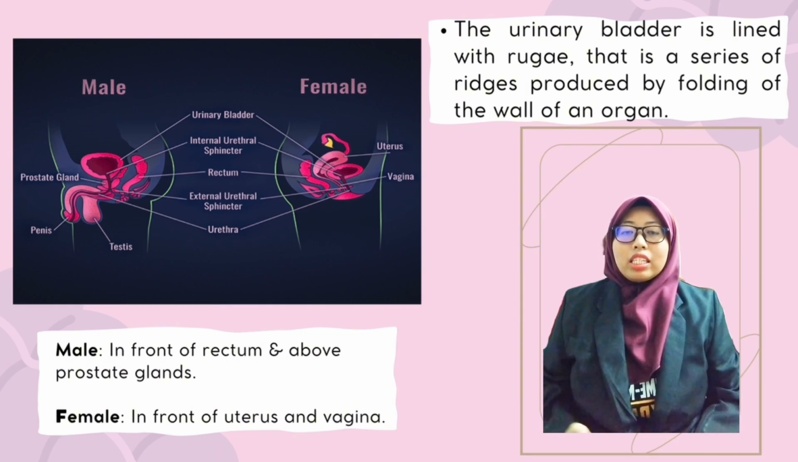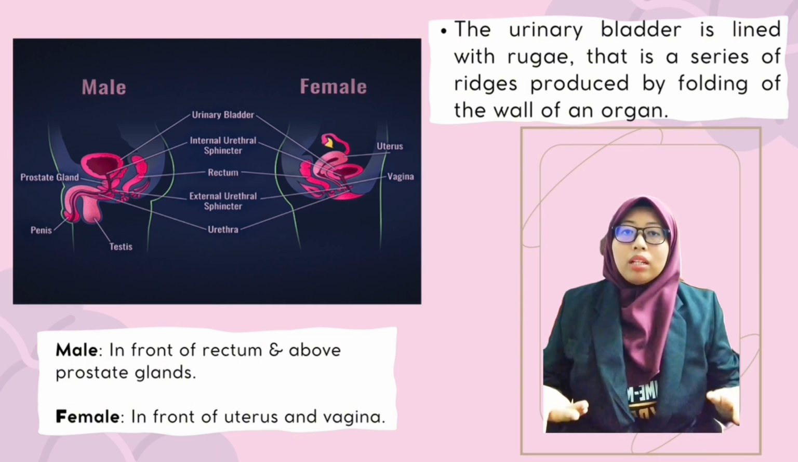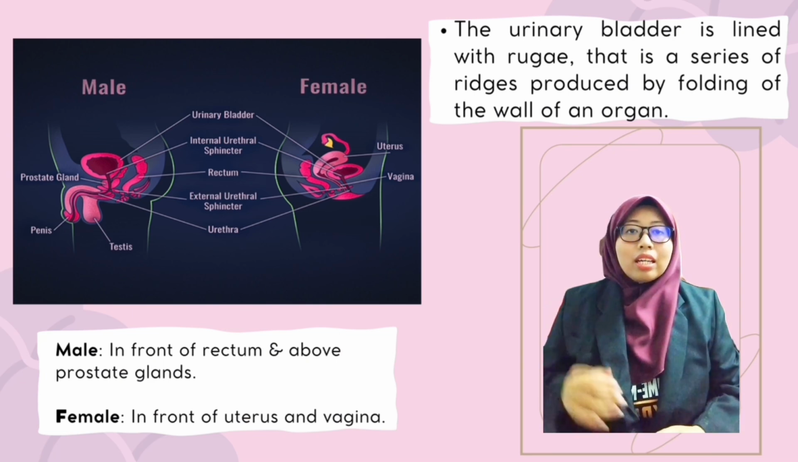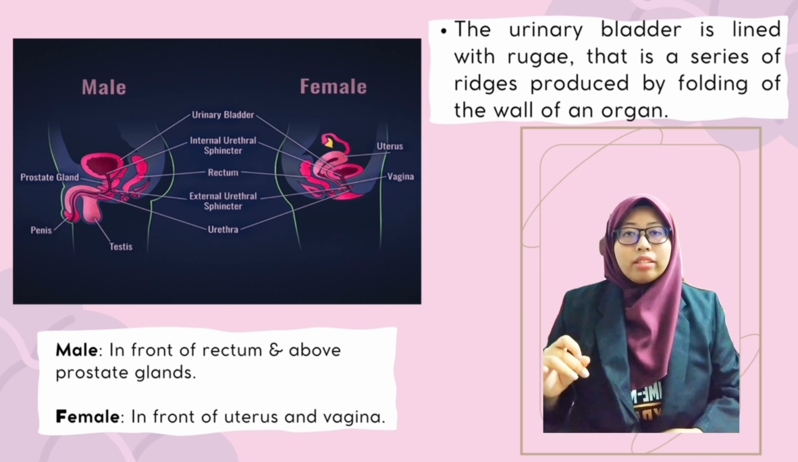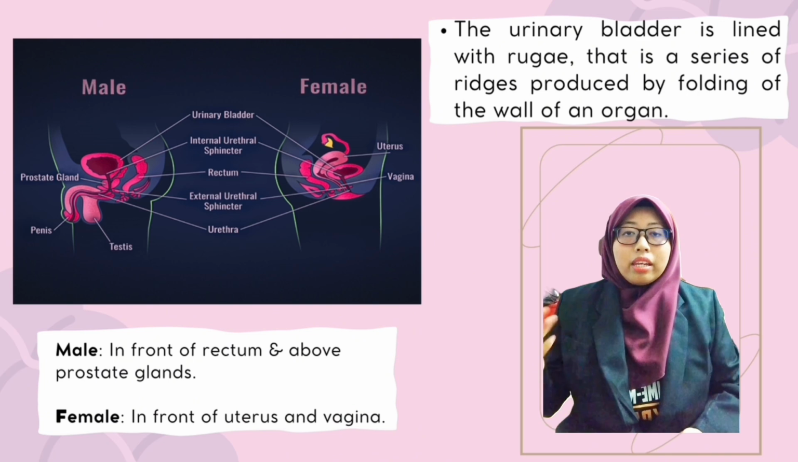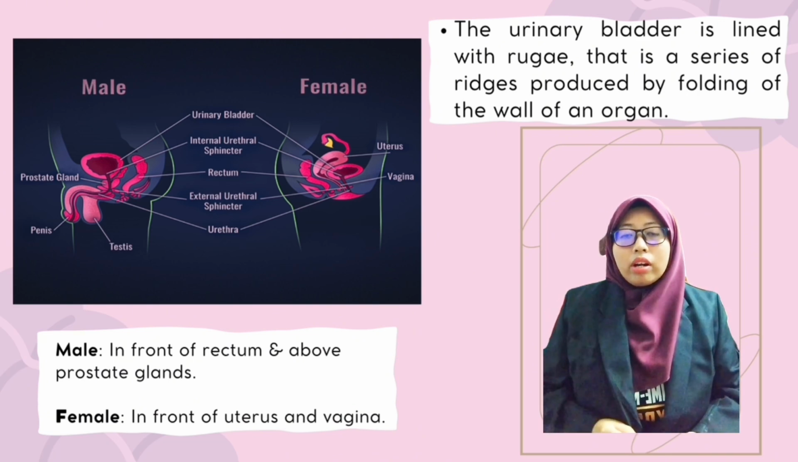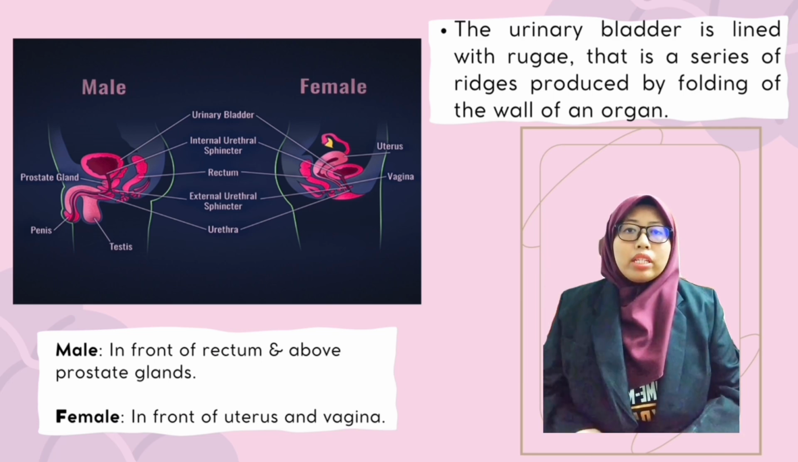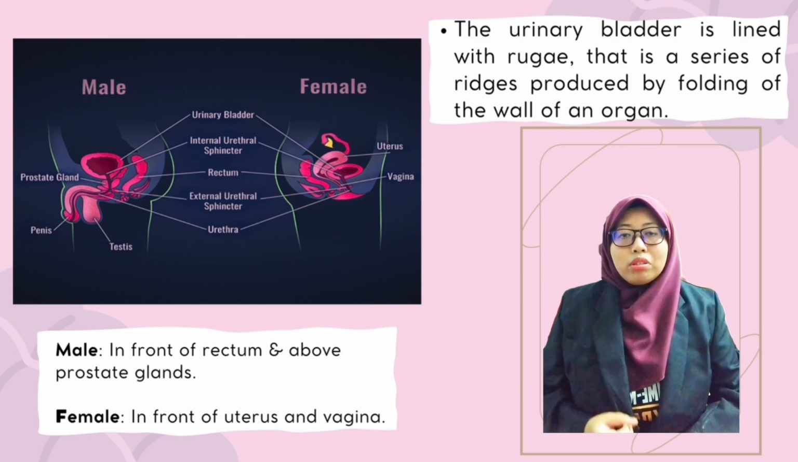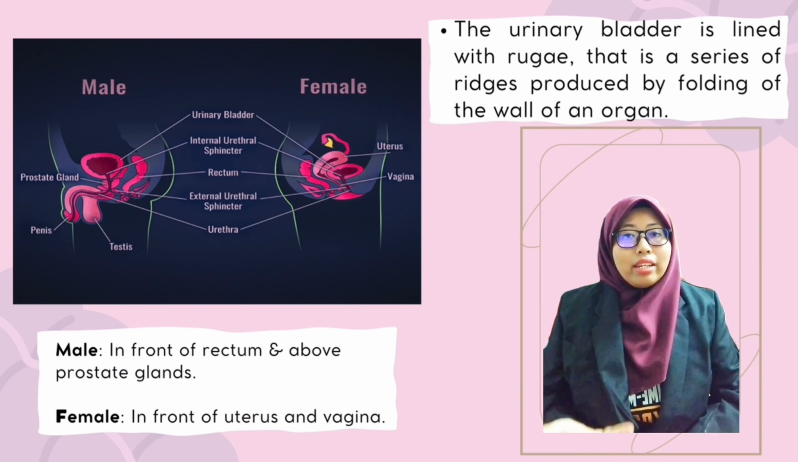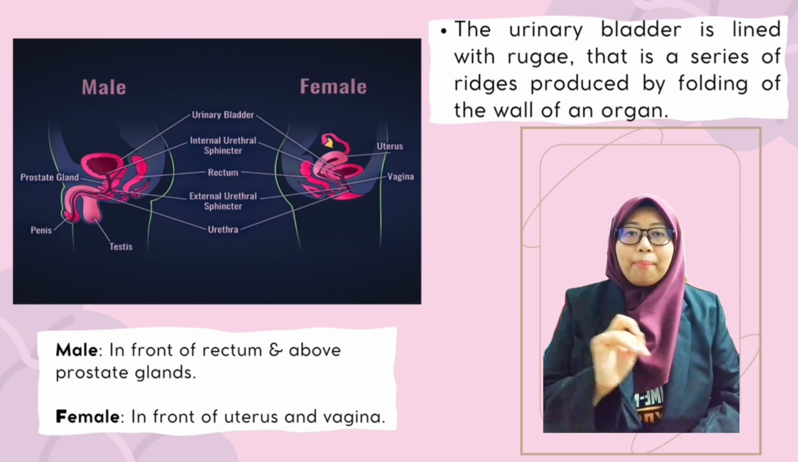There are differences between male and female bladder position. As for males, the bladder is situated in front of the rectum and above the prostate gland, while in females, the bladder is located in front of the uterus and vagina. An average adult bladder generally holds about 2 cups of urine, and the urge to urinate is triggered when the bladder is filled to a quarter of its capacity.